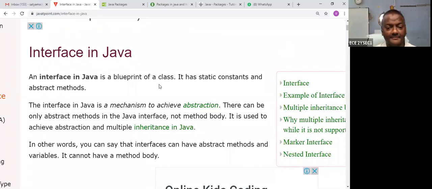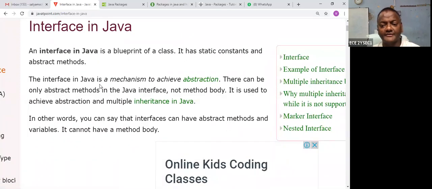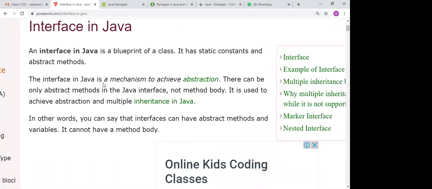Okay, can anybody respond? What is the status of the picture, status of the screen? Is the screen visible to you? Yes, sir. Okay, now.